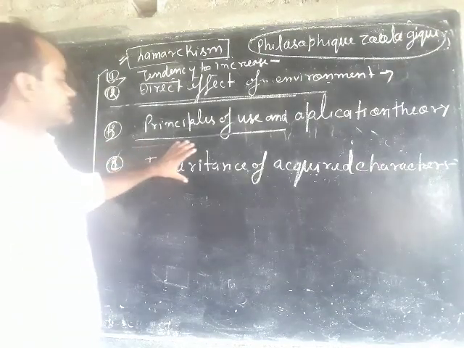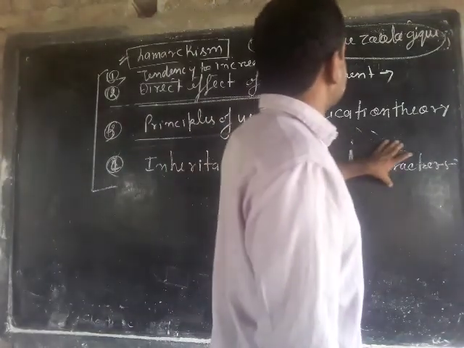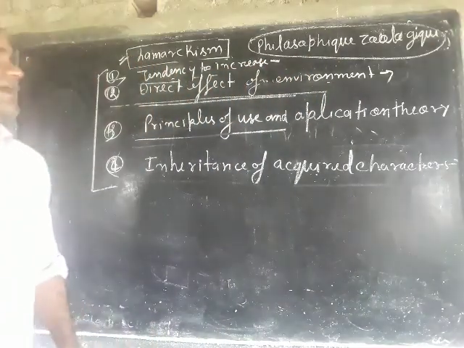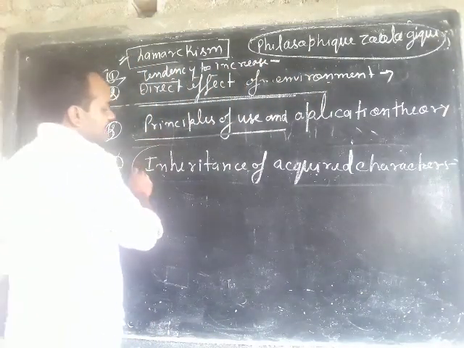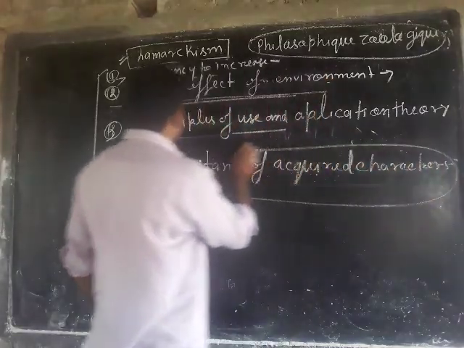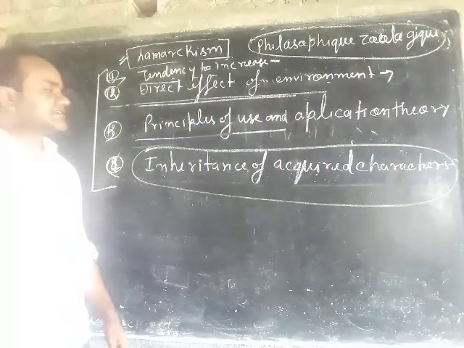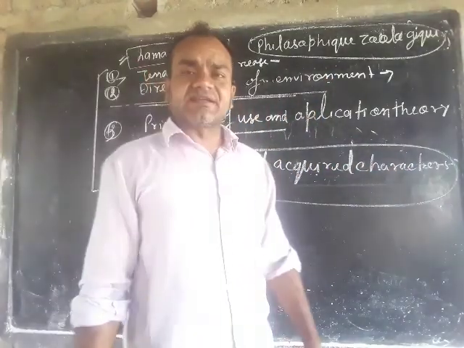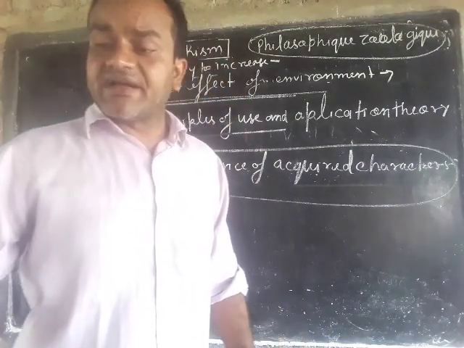And now the last one is inheritance of acquired characters. These are the main principles of Lamarckism. What are acquired characters?